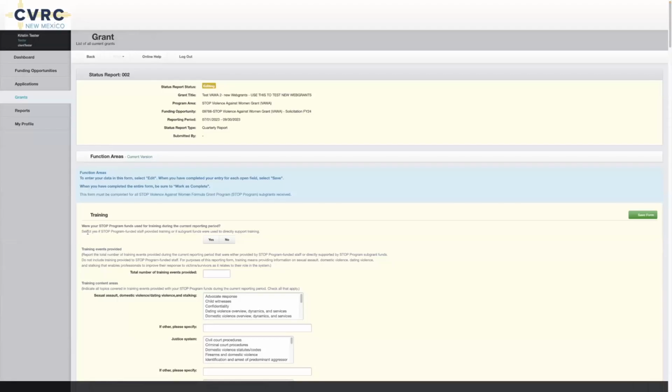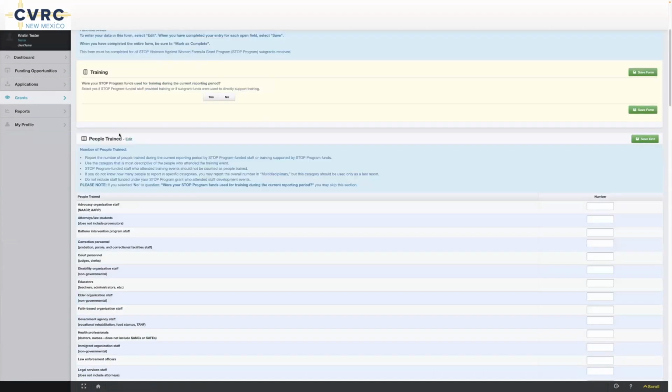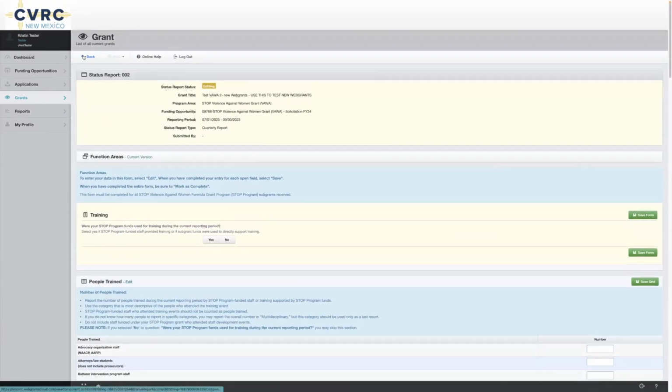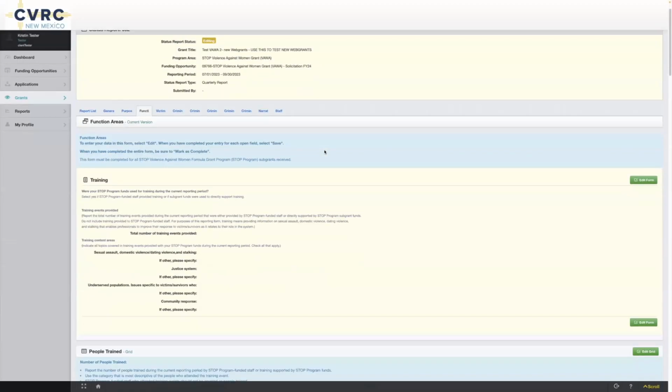We'll go to function areas. Some of these function areas will apply to you and your project, some of them will not. And there's a lot here, so I'm not going to go through all of them. To go back in WebGrants, you click the back button in the system, not on your web browser.